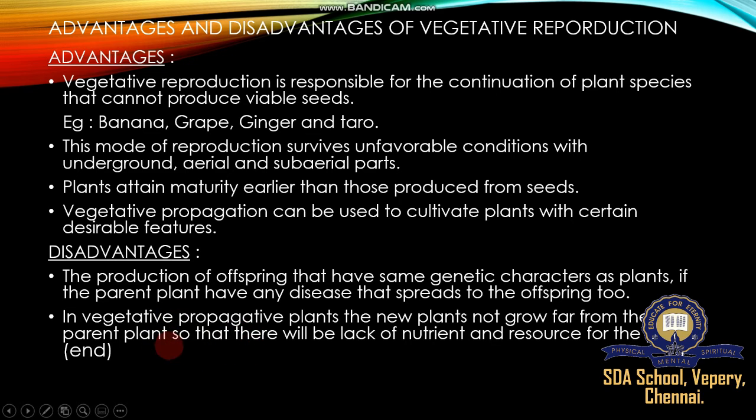This is the second disadvantage. So two disadvantages: the offspring has the same genetic traits, so parent and offspring spread the same diseases, and they do not spread to long distances, because vegetatively propagated plants reproduce nearby with the help of mother plants. That's why there are some disadvantages.